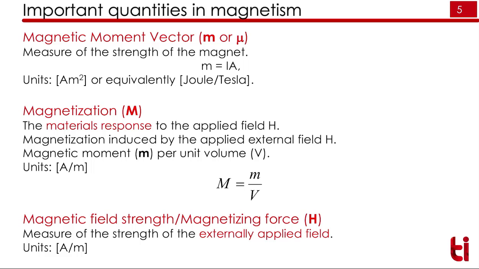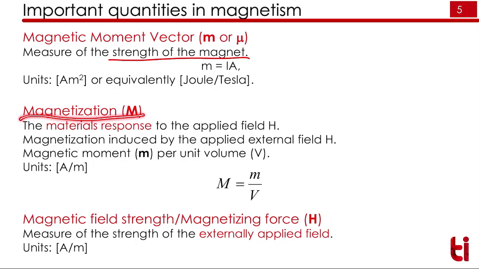Before going further, let's review some important definitions in magnetism. First is magnetic moment. Magnetic moment measures the strength of a magnet, given by M equal to I into A, or it tells you how much it can magnetize.